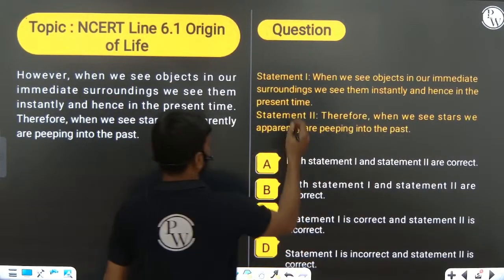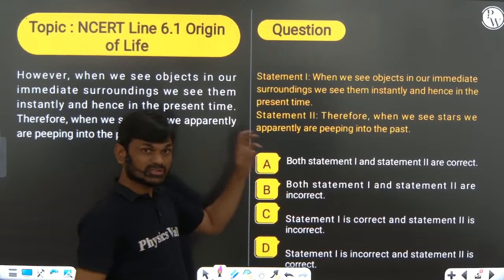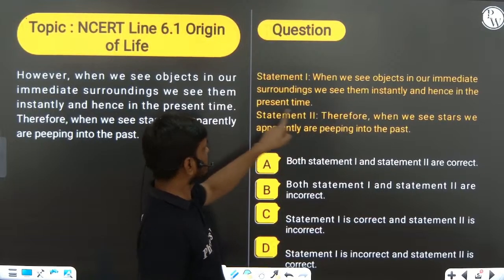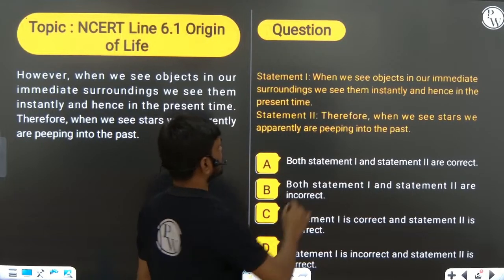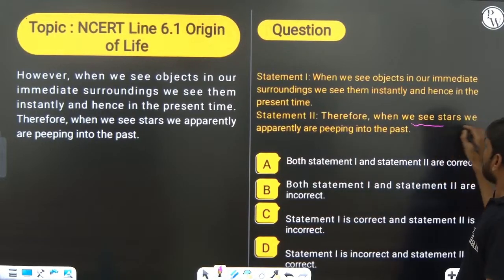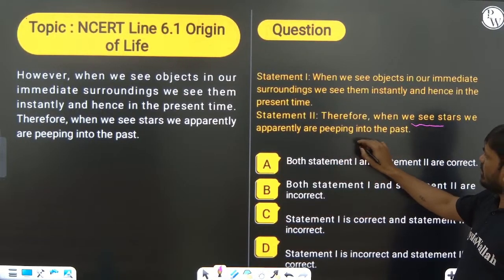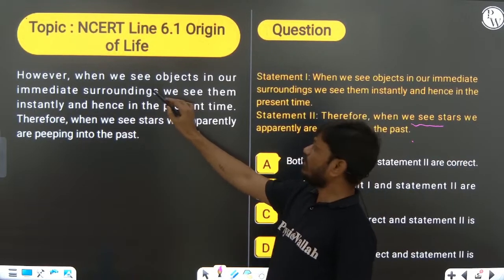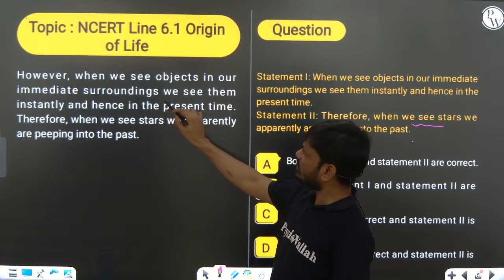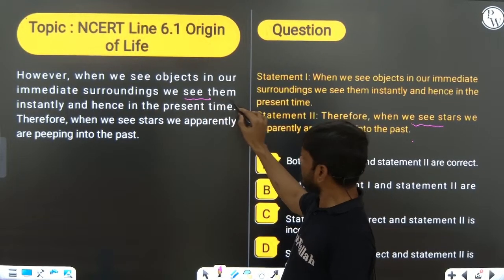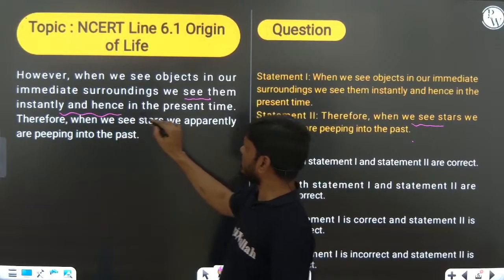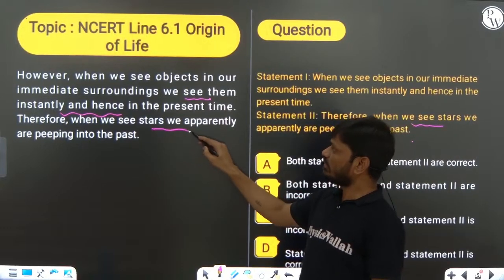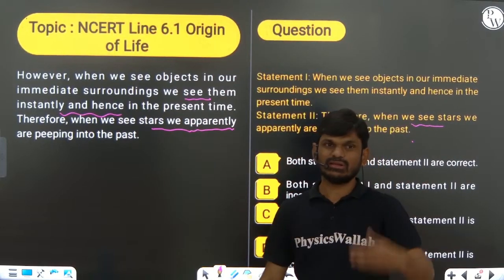When we see objects in our immediate surroundings, we see them instantly and in the present time, and therefore when we see the stars, we are apparently peeping into the past.